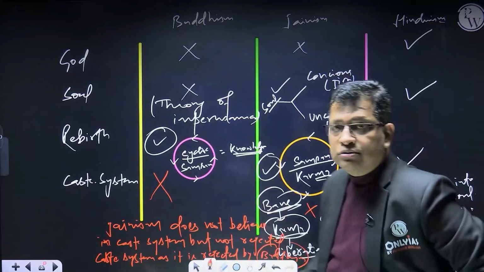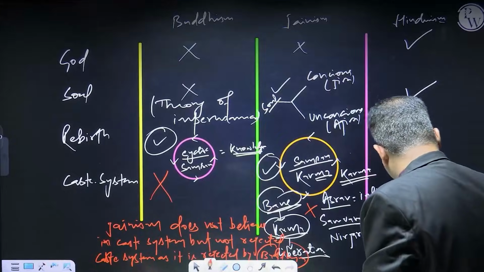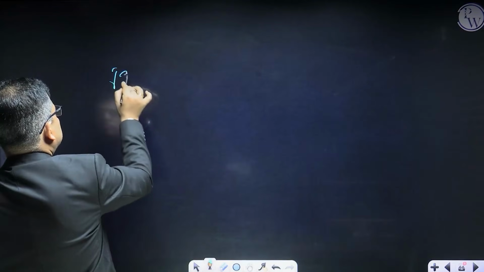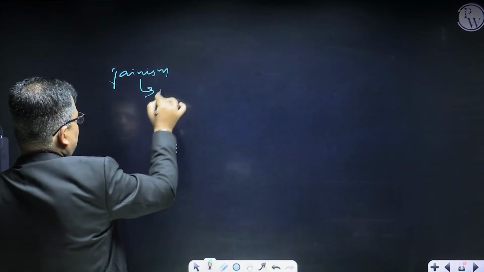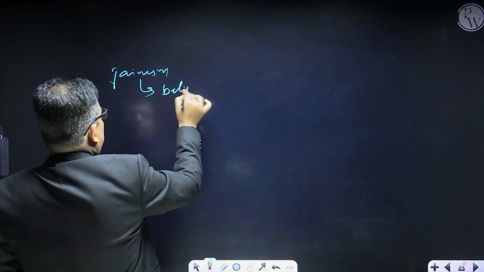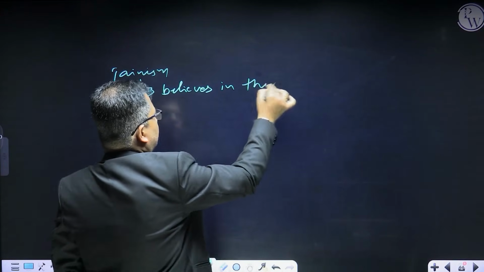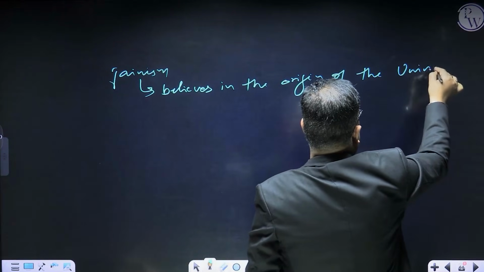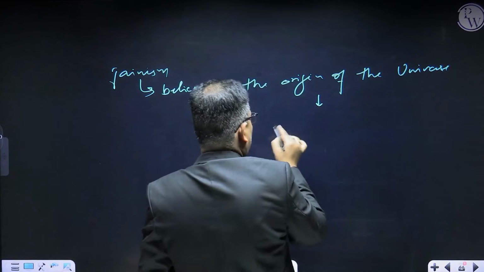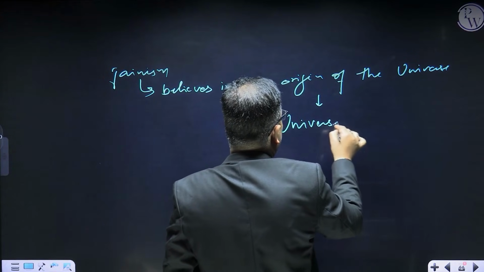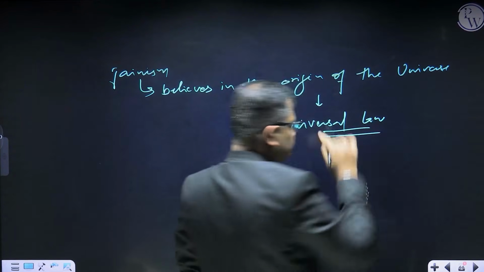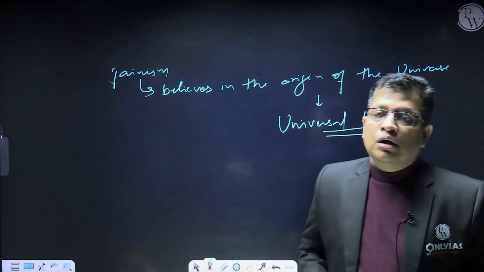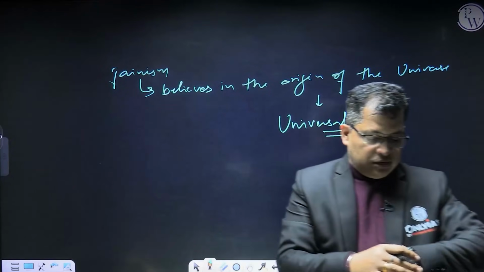So when there is no God, if I talk about Jainism, it talks about the creation of this universe. Jainism believes in the origin of this universe as under some universal law. Is it okay? So that is based on this, right? Is it fine? So this is our understanding in regard to God, soul, rebirth, and the caste system in Jainism.